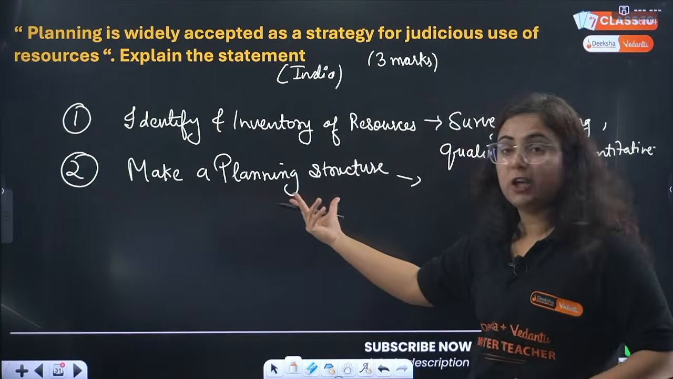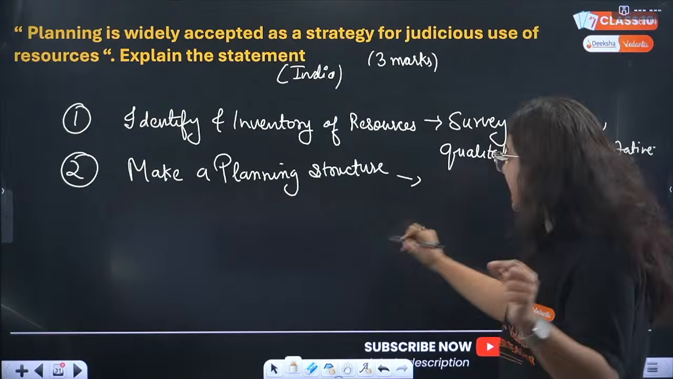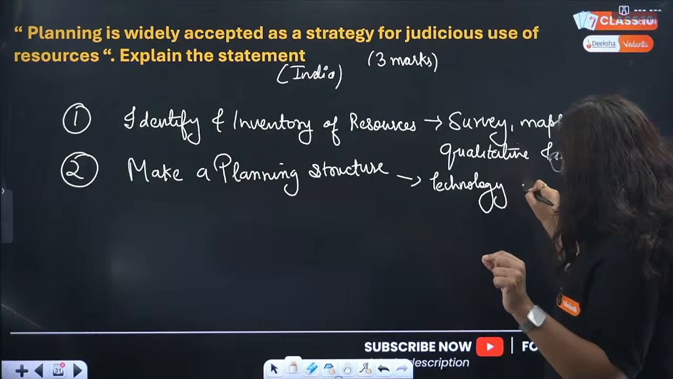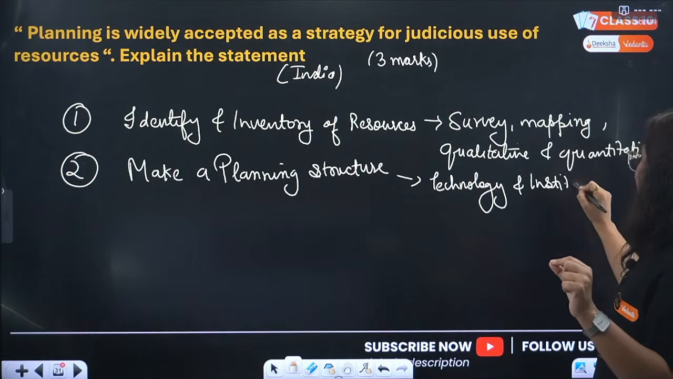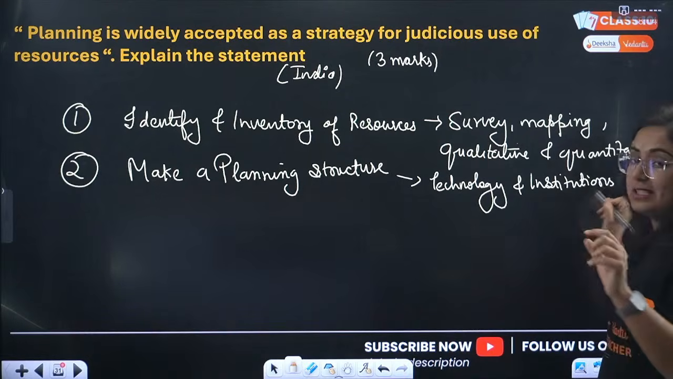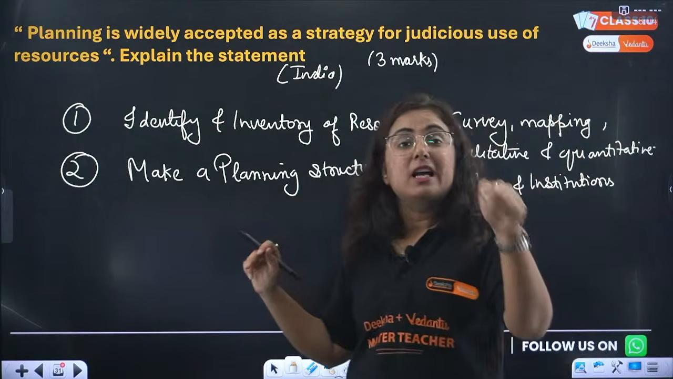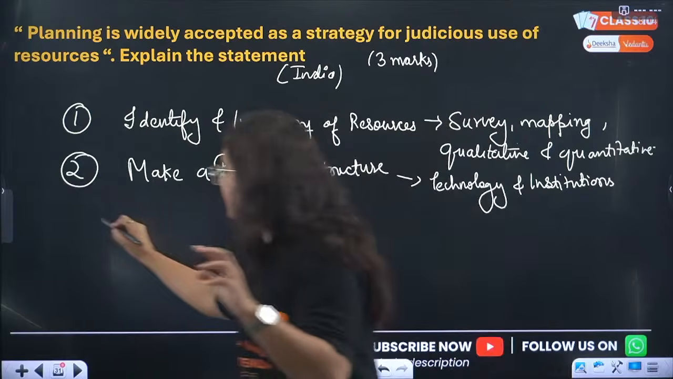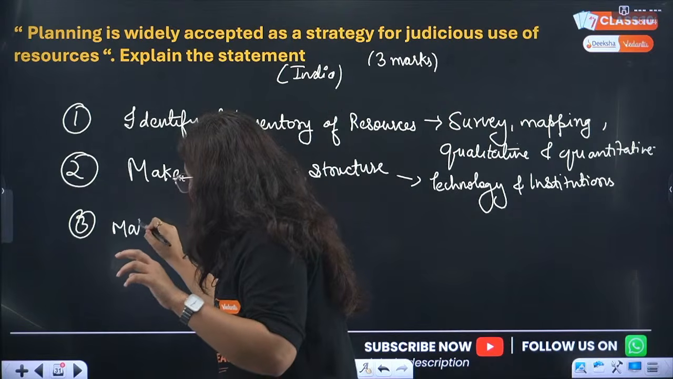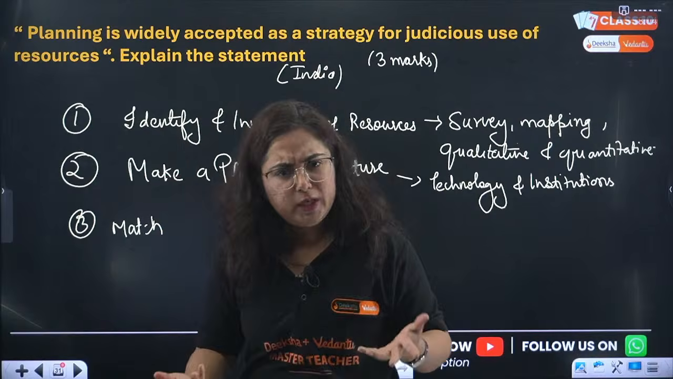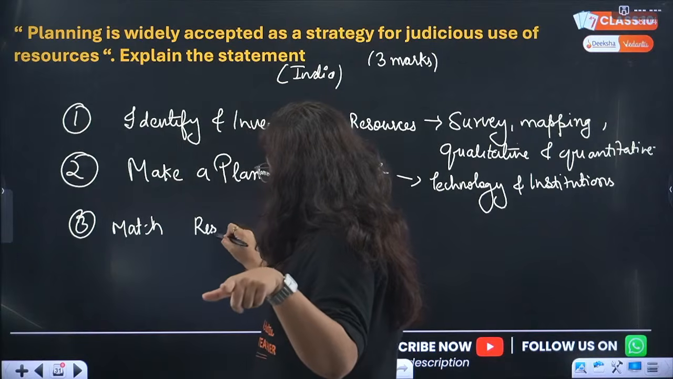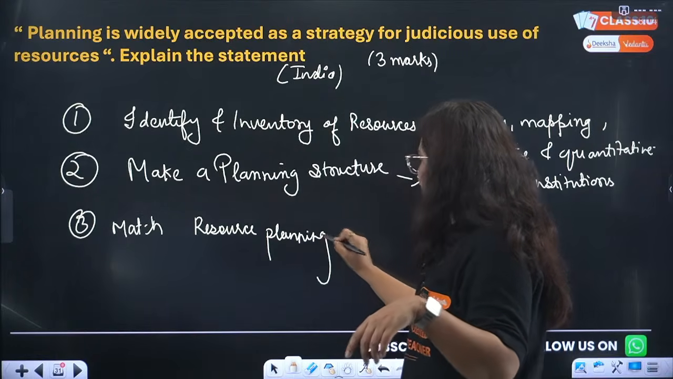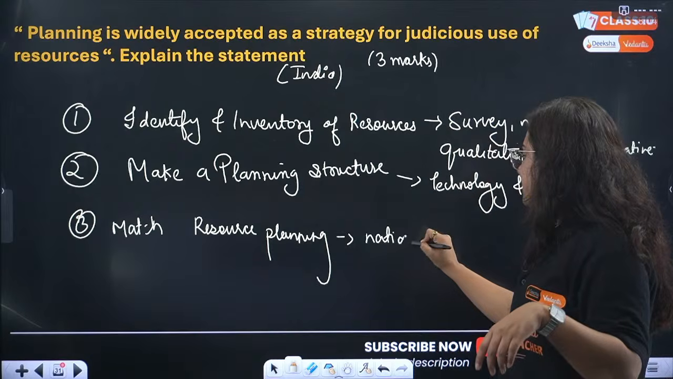Now you have to make what? A planning structure. Seeing what are the technology and institutions available to use those resources. You are making a plan for the resources of the country. First you will invent them, then you will make a planning structure, and the third thing is now you will match. What are you going to match? Your resource planning with the nation's planning.